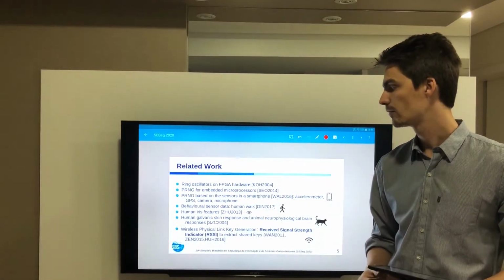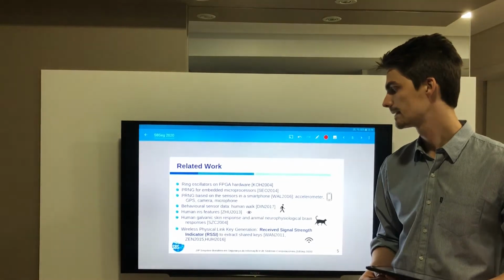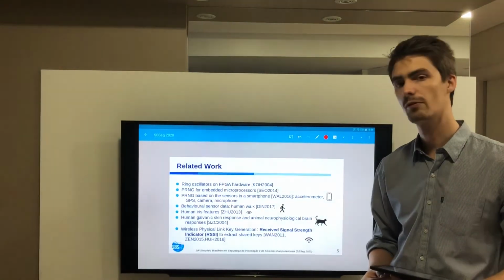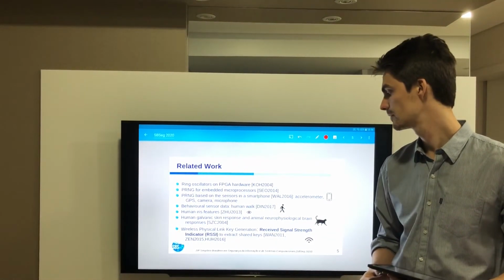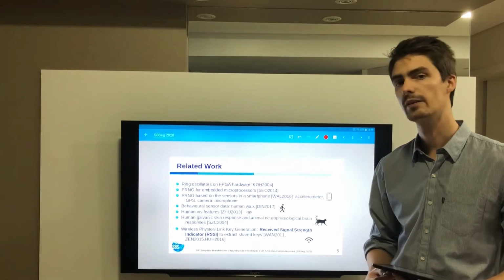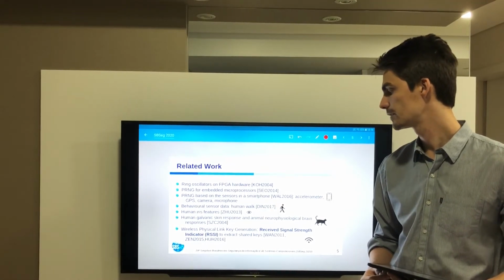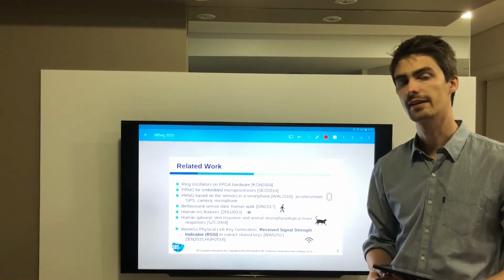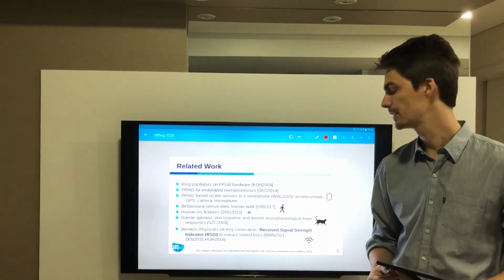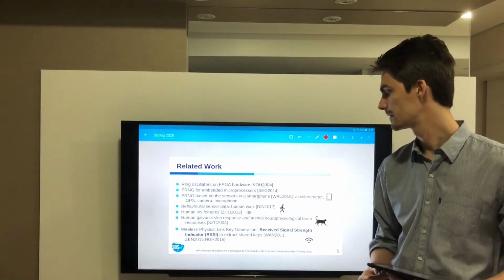Attempts to solve such problem are presented in the related works, but the focus here is on wireless communications, where a measure called the Received Signal Strength Indicator can be used. Some works used this measurement to extract shared keys in the context of key generation, and they did not evaluate it in practical experiments.